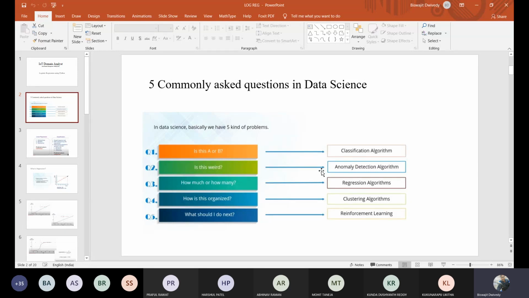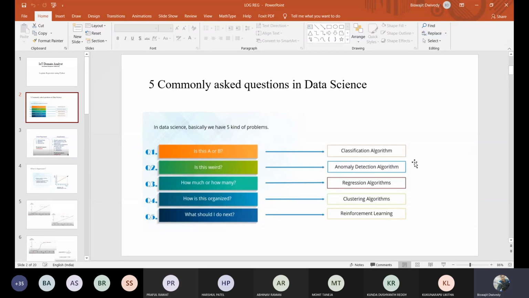Next, what should I do next? Whenever these types of things are there, this can be handled by your reinforcement learning. This reinforcement learning, or your anomaly detection, are higher versions of AI or ML. We are not going to discuss them in this course, but we'll be discussing these simple regression algorithms, clustering algorithms and classification algorithms. And let me tell you, this classification algorithm is one type of clustering algorithm.